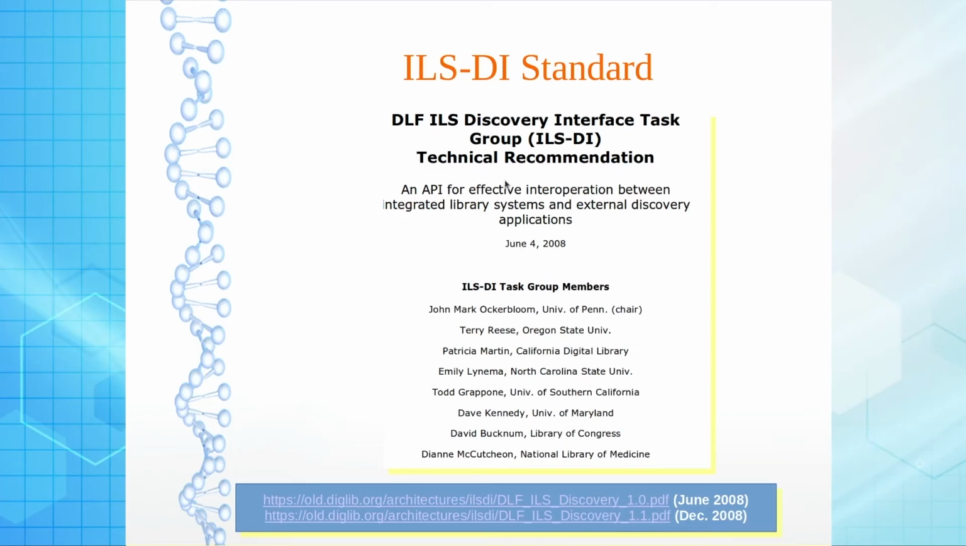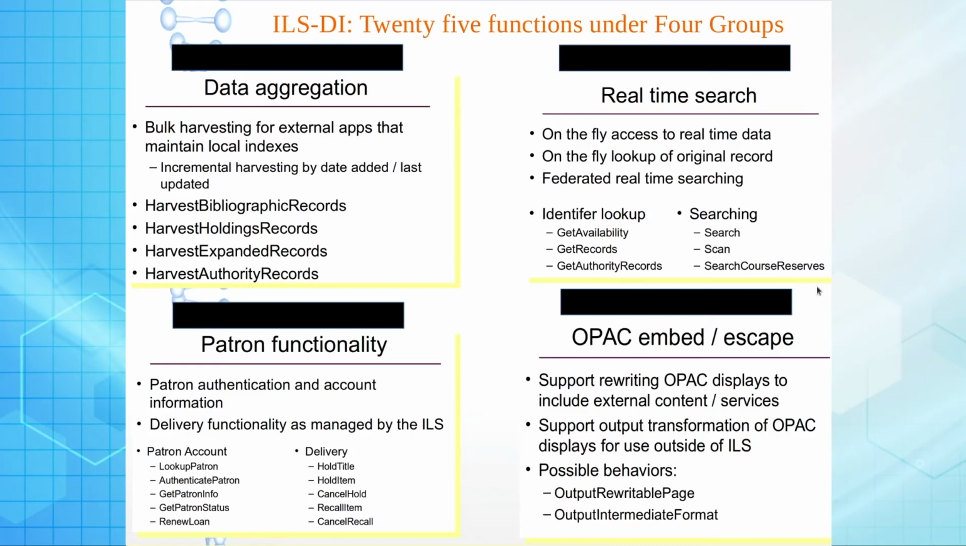The ILSDI standard developed in this way: version 1.0 in June 2008 and version 1.1 in December 2008. ILSDI actually provides us 25 functions under 4 groups of operation. These groups are called the data aggregation group, real time search group, patron functionality group, and OPAC embedding group. Each group includes many functions, and altogether there are 25 functions under the 4 basic groups.